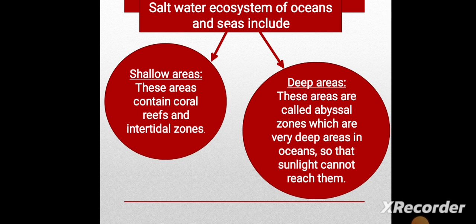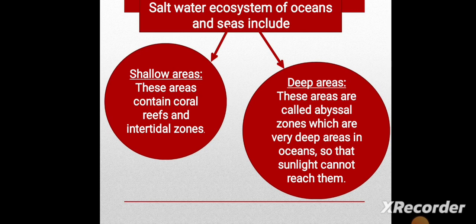And also we can divide the salt water into two categories, shallow areas and deep areas. In the shallow areas, it contains the coral reef and intertidal zones. What's the intertidal zones? It's the high tide and the low tide of water. Deep areas, what's meant by deep areas?